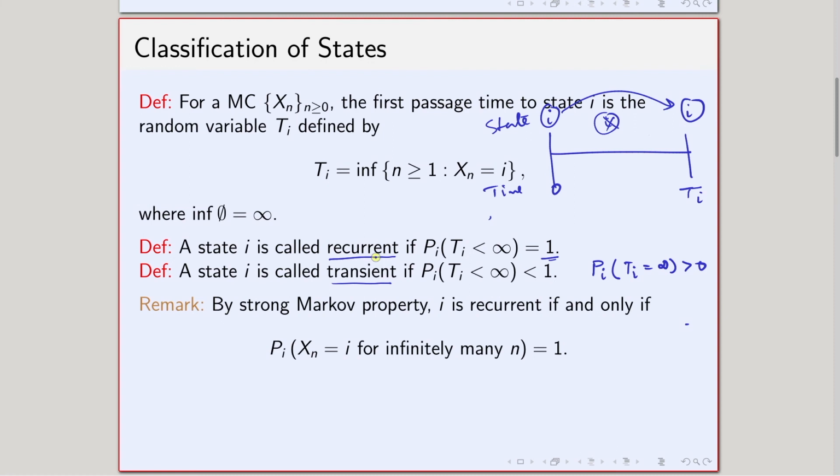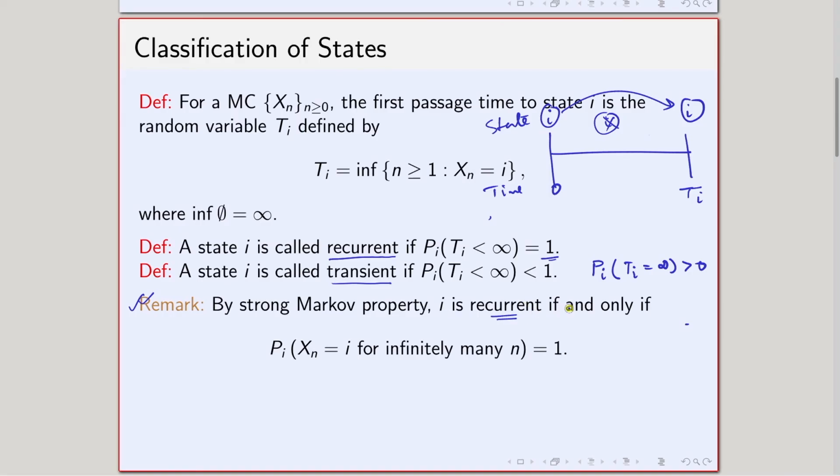Now let us see this remark. The remark is important in the sense that it gives us some intuition about recurrent states. Such a statement we will see later about transient states. Let us first talk about the recurrent state. It says that the state i is recurrent if and only if this thing happens. What does this mean?